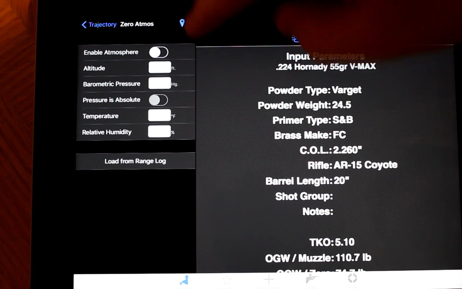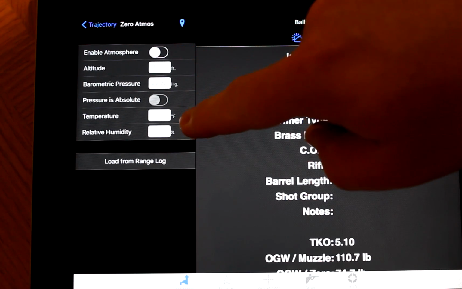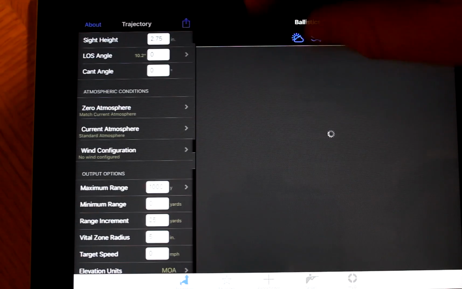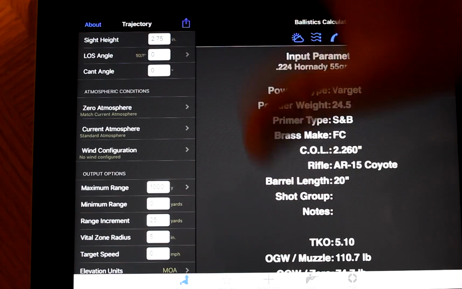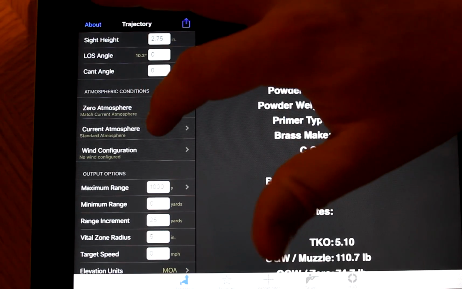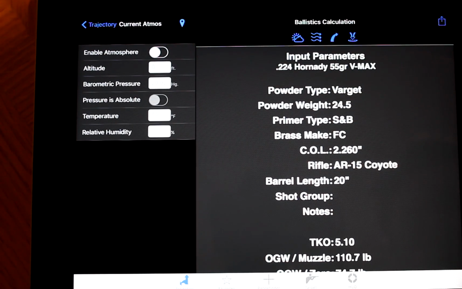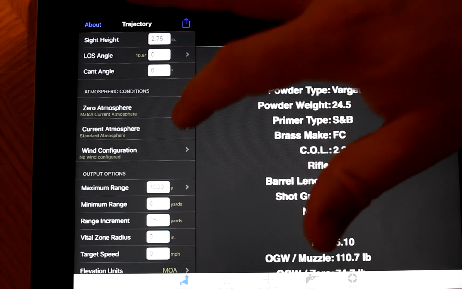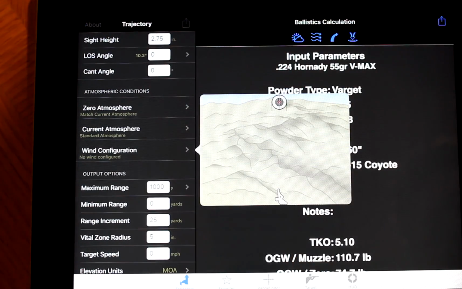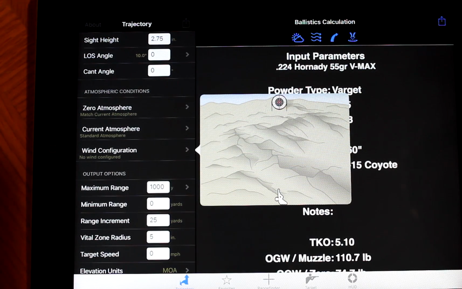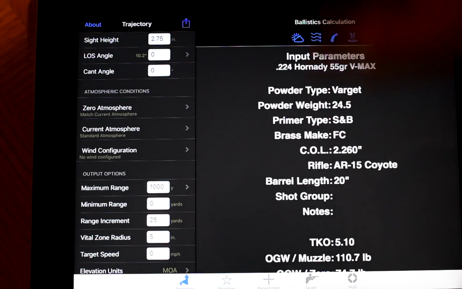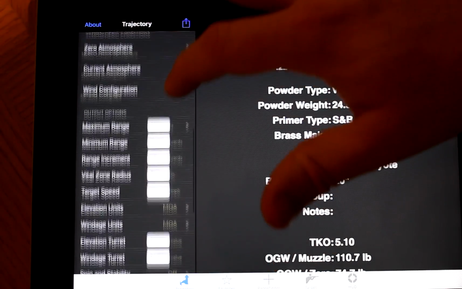And you can see in the background here, temperature 59 degrees. I'm not sure why that's shadowed out, but you'll see it in another setting here soon. You don't have to worry about it. It's not screwing your calculations up. Your current atmosphere, you don't need to mess with that. Your wind configuration, you don't need to mess with this unless you have a specific need for it. I'll show you that in a few minutes.